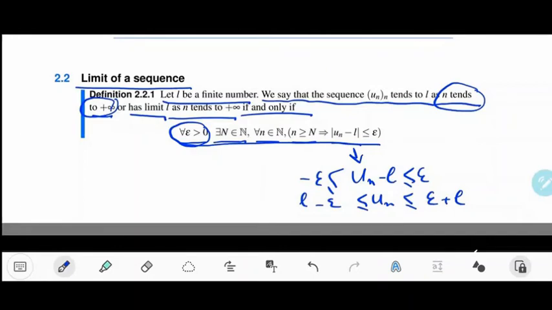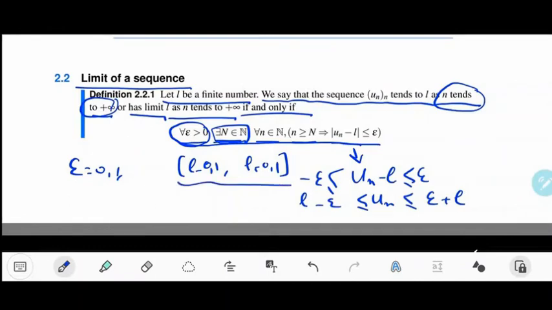Okay, let me say you choose epsilon equal 0.1. Then you will take the interval L minus 0.1, L plus 0.1, right? And you will be able to find a rank n such that any un after this big N, after this rank n, will be inside the interval in here, right?